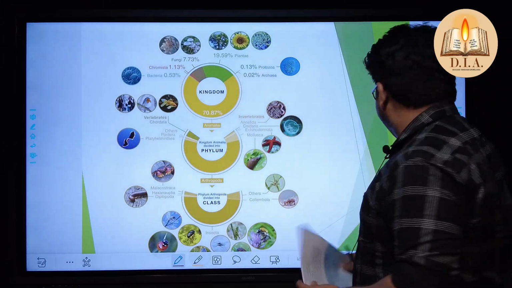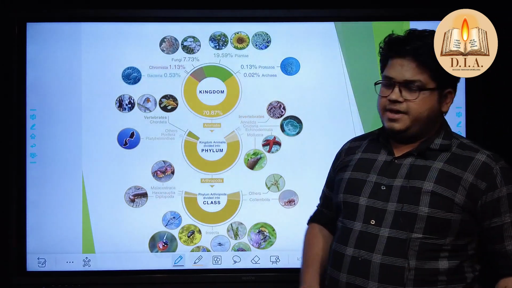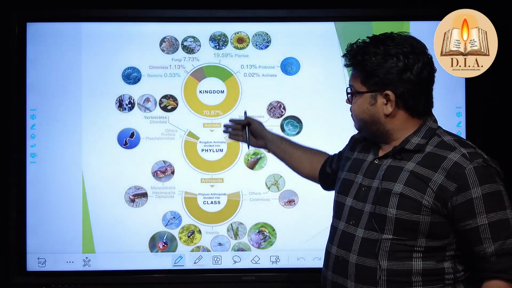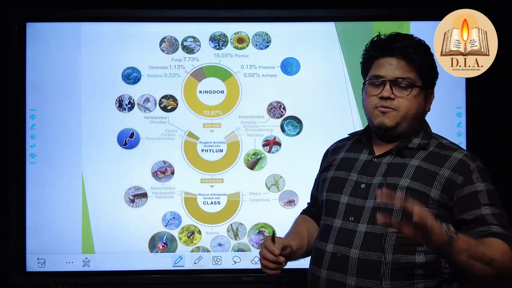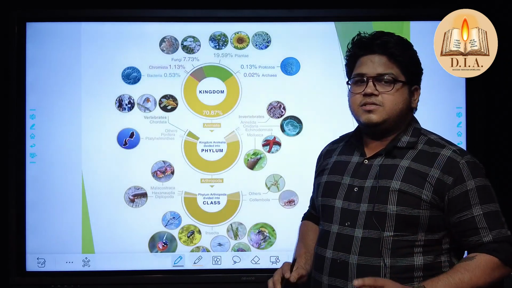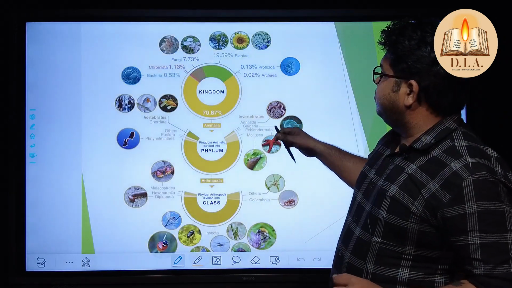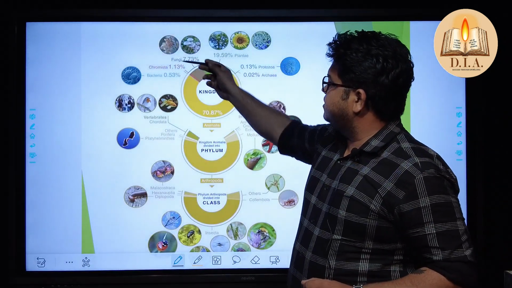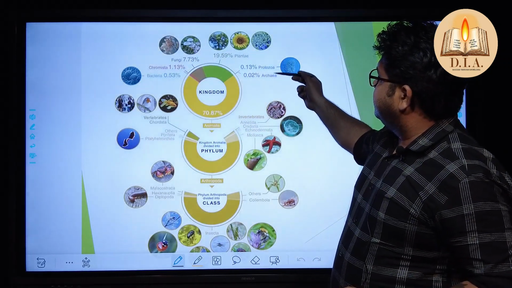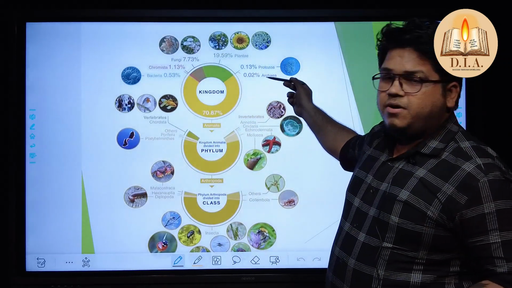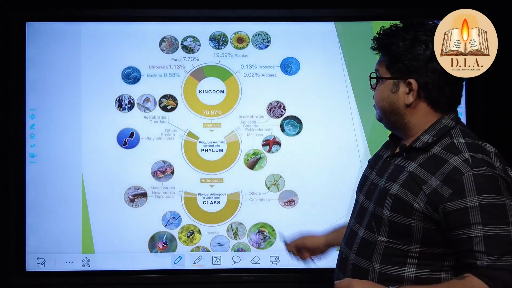Okay, so whenever we talk about ecology, it comes with the kingdom, phylum, and classes. Now what are the kingdoms? We have in this universe 5 classes of kingdom, known as plantae, fungi, bacteria, and these 2 come in the kingdom of protista and also monera. These are the 5 classes of kingdom.